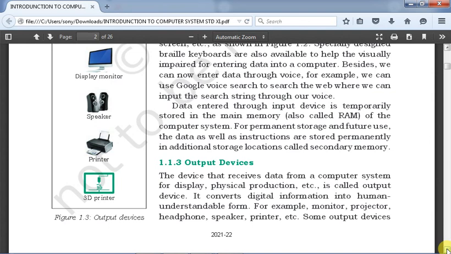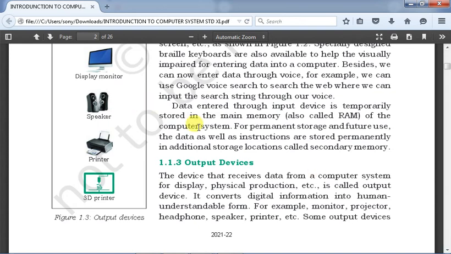So what we have seen is that the CPU has three main parts. What are the three main parts? One is the storage area, another is the control unit, another is the ALU, that is the arithmetic logic unit, and the input unit we have already studied. So let us see now what output devices are.